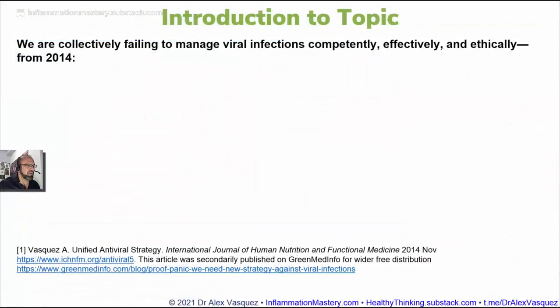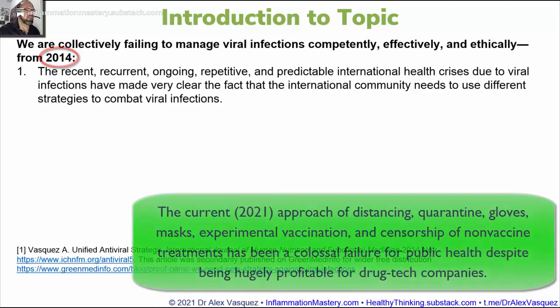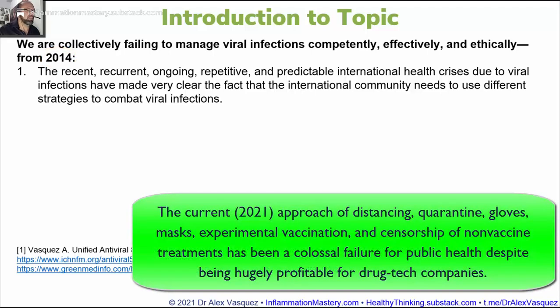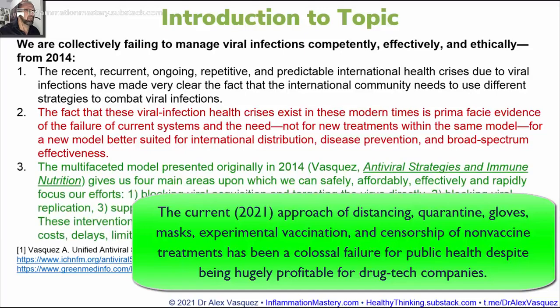Very quick introduction to this topic from my 2014 article and essay. The recent, recurrent, ongoing, repetitive, and predictable international health crises due to viral infections have made very clear the fact that the international community needs to use different strategies to combat viral infections. The fact that these viral infection health crises exist in these modern times is prima facie evidence of the failure of current systems and the need not for new treatments within the same model, but for a new model better suited for international distribution, disease prevention, and broad spectrum effectiveness.